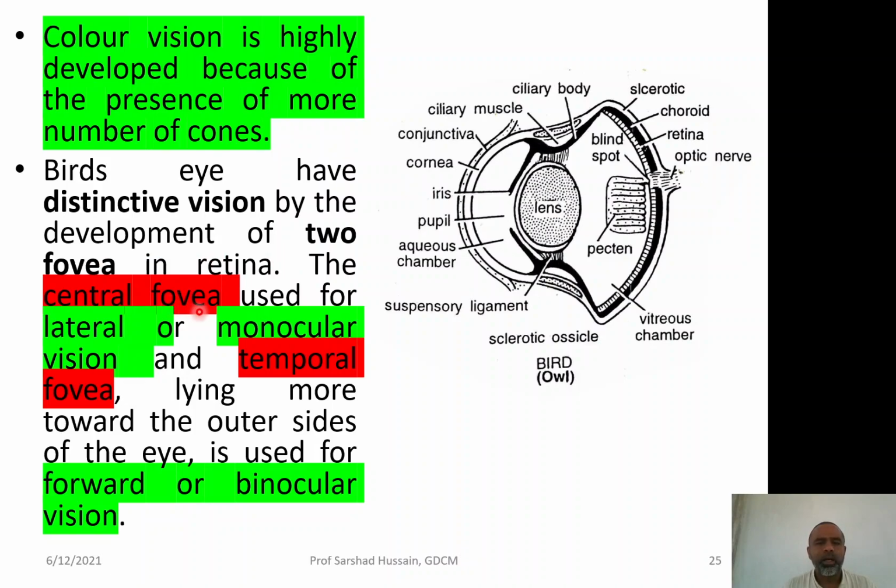Moreover, of the two fovea, one is called the central fovea, which is used for lateral or monocular vision, and the temporal fovea, lying more toward the outer side of the eye, is used for forward or binocular vision. So, two fovea are there, one for monocular or lateral vision, and one for forward or binocular vision.